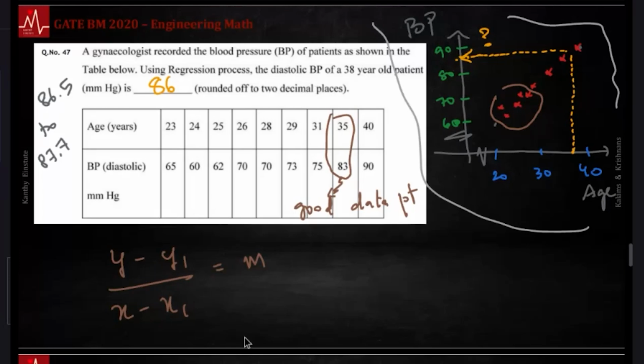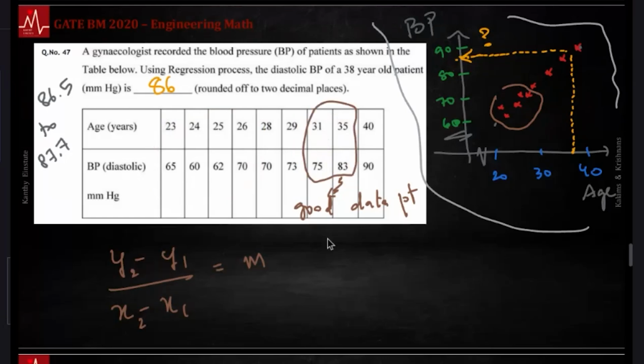I can quickly tell you how to find the regression coefficient from this. Let's say y2 minus x1. So this data point was good. In fact, even this data point was good. These are all error data points. There is a lot of spread there. So let me use these two data points and show you how to find the regression coefficient quickly.